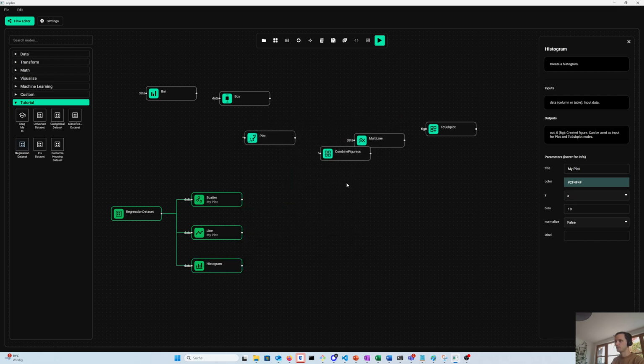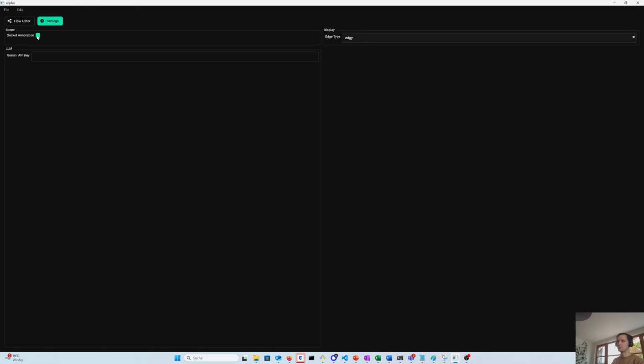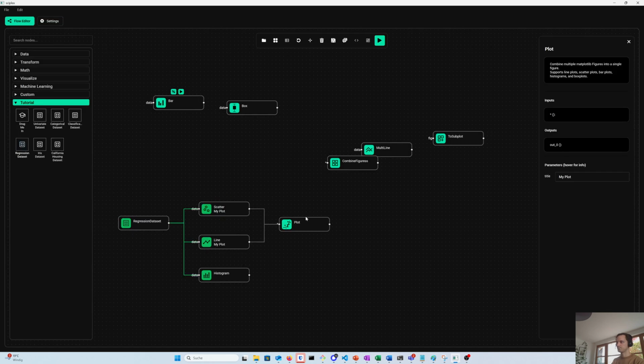Okay, so now if you want to combine plots, take a plot node. You see here there's a little star at that input socket, and that star indicates that this node takes more than one input. If you don't see that star, please go to the settings section over there and make sure the socket annotation is checked. If it's not checked, you don't see anything. If it's checked, you do.